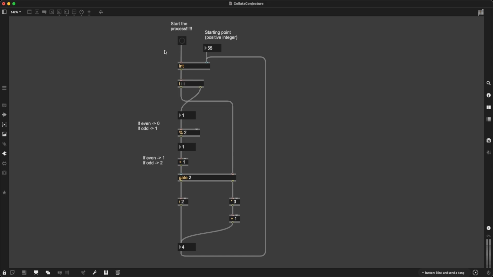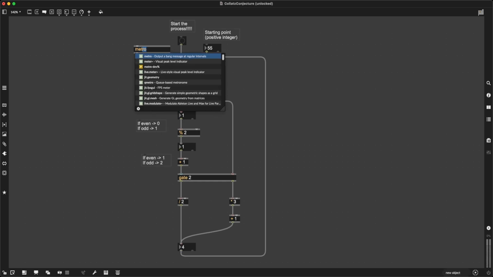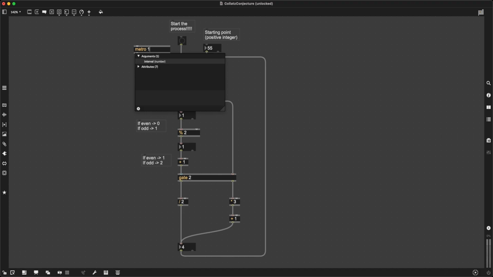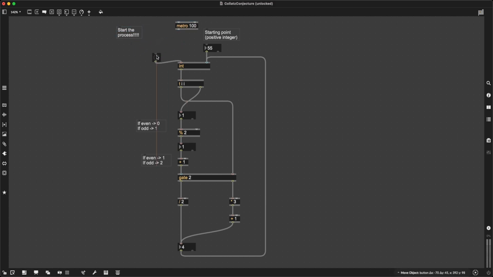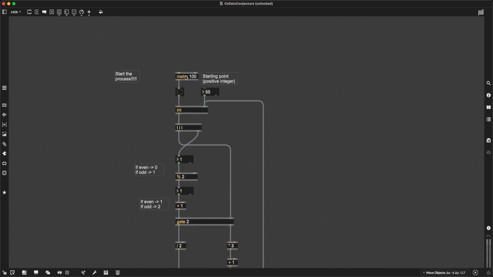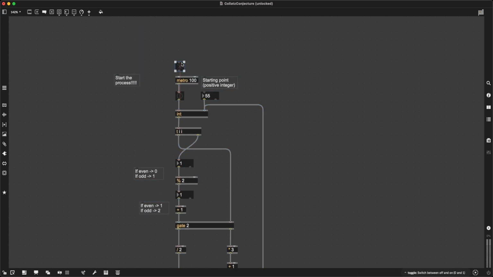All right, great. Now, what else do we have to do here to make this make sense to us? Let's think about it. We have our Collatz conjecture, and this is going to repeat over and over again. In fact, I can use something like the metro object to make this happen automatically instead of me having to click a button a million times. So let's set the argument of metro to 100 so that we get a bang every 100 milliseconds, and let's use a toggle to start and stop this metro.